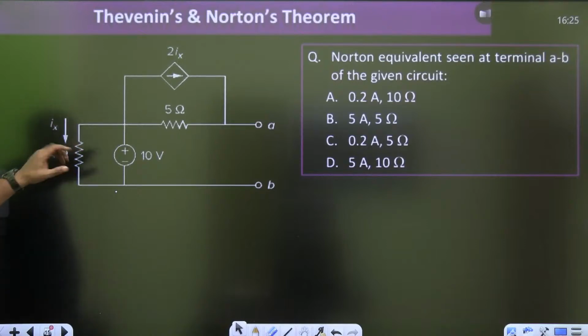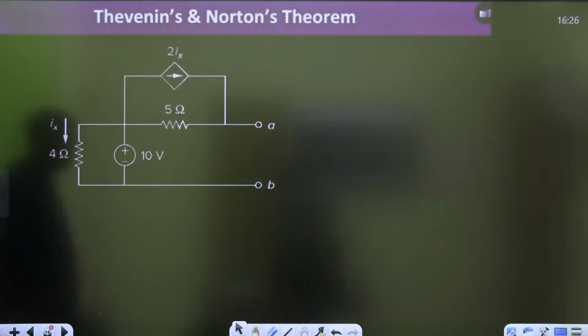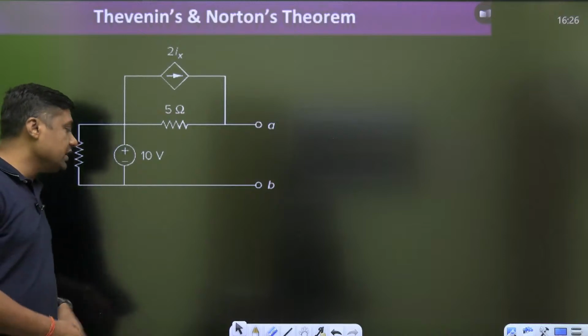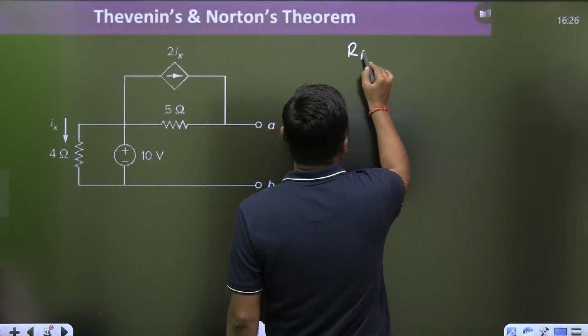Draw the diagram, try to solve it. First of all, very easily you can say which answers are not correct. If you want to find the resistance, what is the rule here? Thevenin's resistance or Norton's resistance?